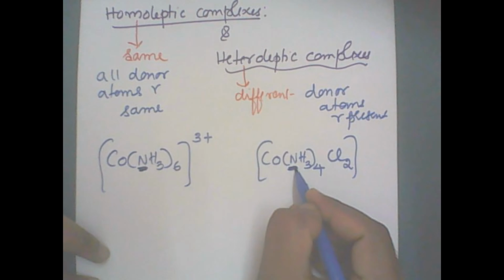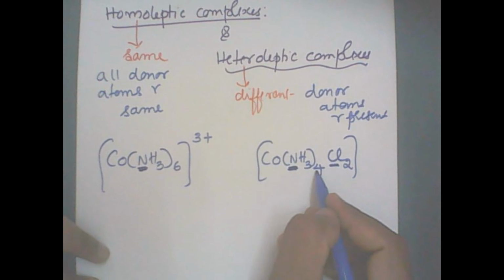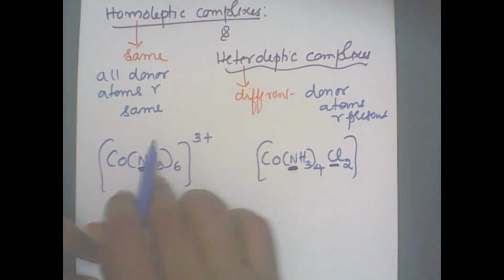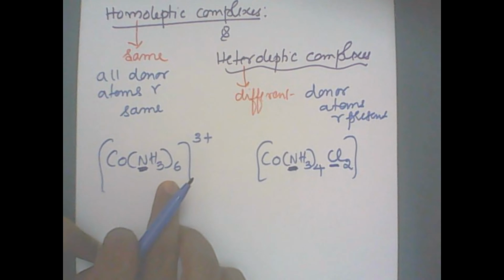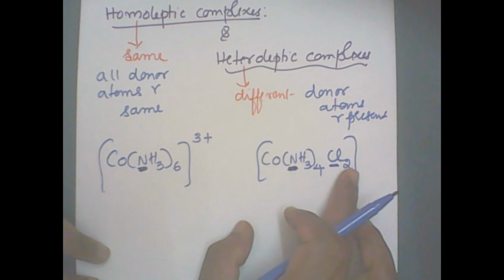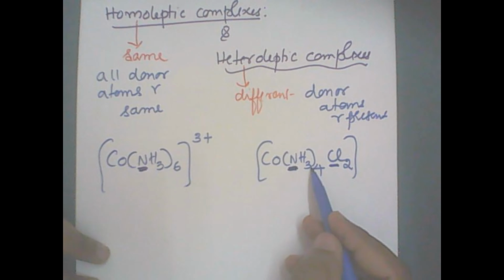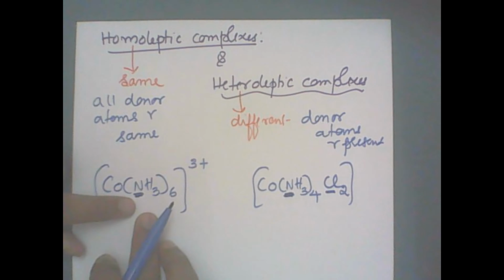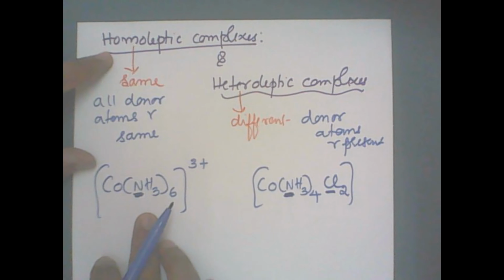Two types: nitrogen and chlorido. Four nitrogen atoms are donating, and two chloridos are donating, so the number remains six. The coordination number of cobalt is 6 here, and also 6 in the previous complex. But here there are two different types of ligands: heteroleptic. Where the same type of ligand or donor atom is present: homoleptic.